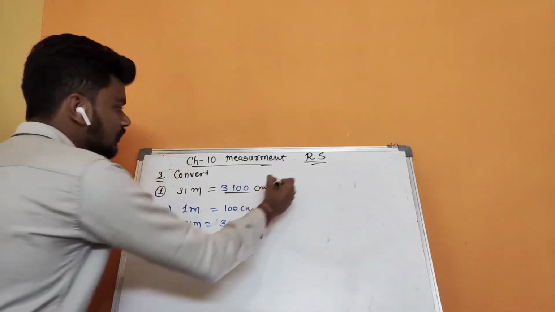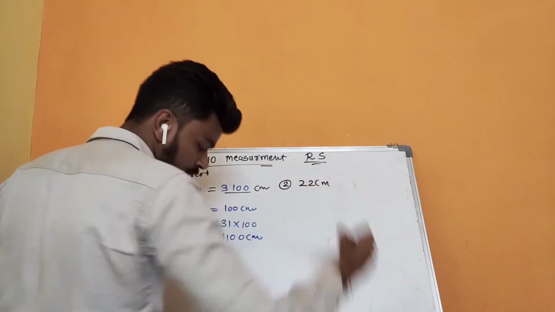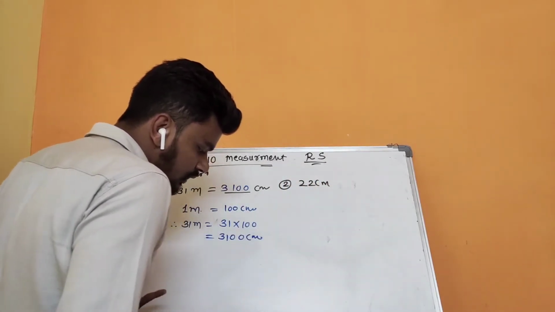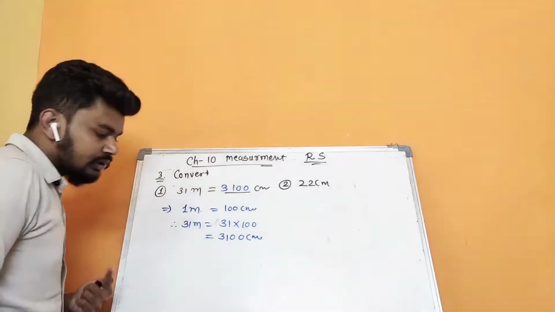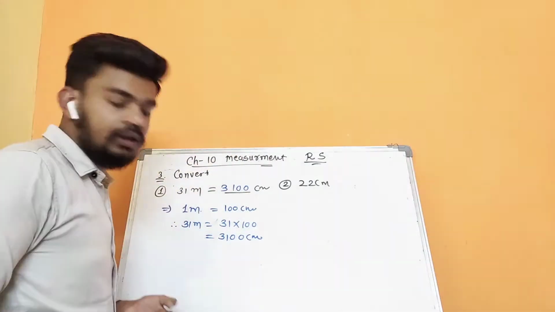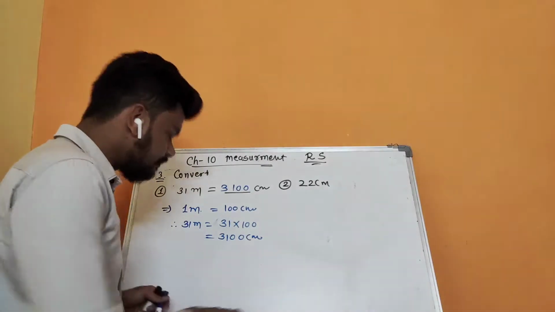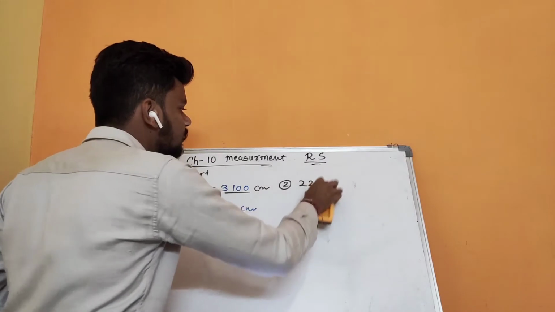22 centimeter, that is in meter and centimeter. So this one, I guess there is a correction in the number. So I'll do the correction right now. 1 2 is missing in this one.